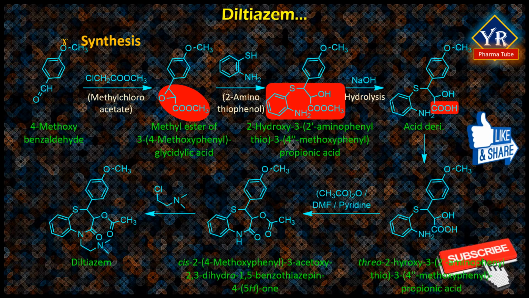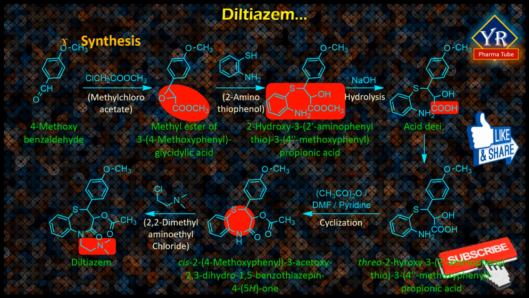the 2-hydroxy-3-(2-aminophenylthio)-3-(4-methoxyphenyl)propionic acid. Boiling this in a mixture of acetic anhydride, dimethylformamide, pyridine system brings about cyclization to the thiazepine ring and simultaneously acylates the hydroxyl group, forming cis-2-(4-methoxyphenyl)-3-acetoxy-2,3-dihydro-1,5-benzothiazepin-4(5H)-one. Alkylation of the resulting product with 2-dimethylaminoethyl chloride forms the desired product diltiazem.